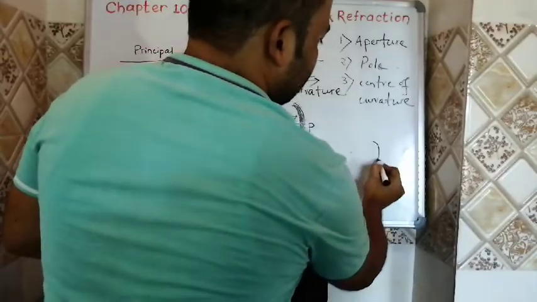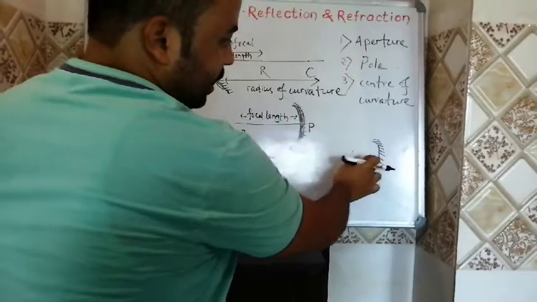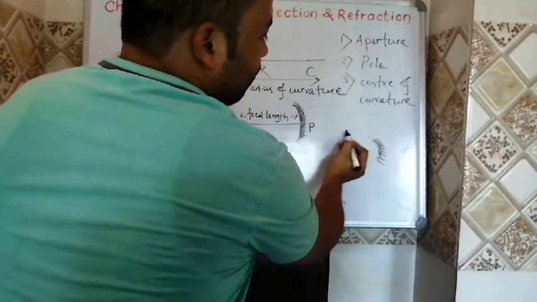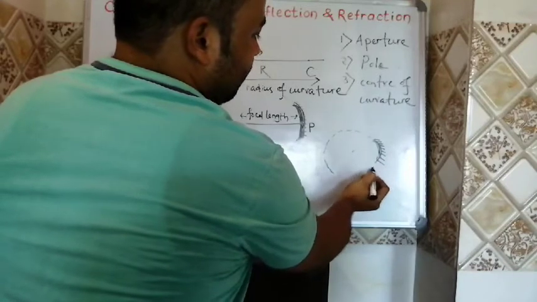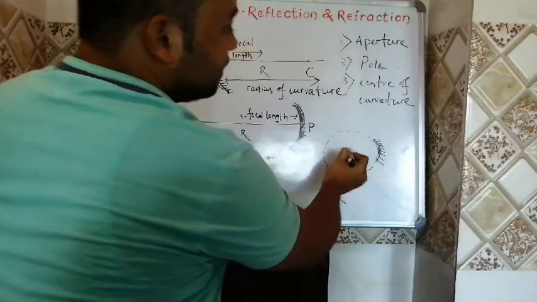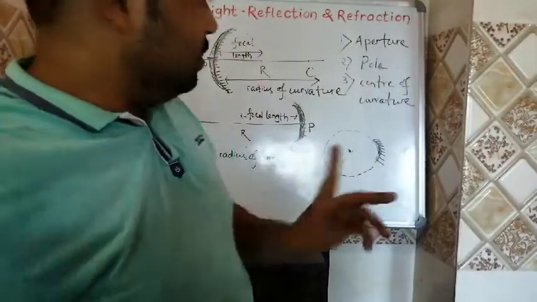See, if this is a mirror, suppose I am taking this mirror like this. So by using this mirror, we can draw a sphere, and the center of the sphere, this center is called your center of curvature. Did you understand or not?